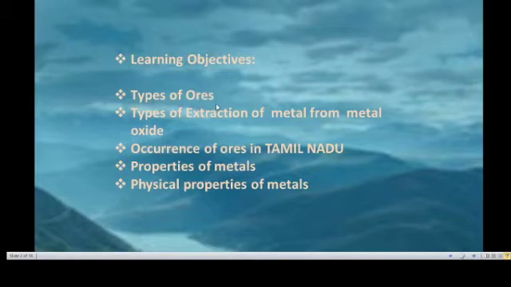Learning objectives: types of ores, types of extraction of metal from metal oxide, occurrence of ores in Tamil Nadu, properties of metals, and physical properties of metals.